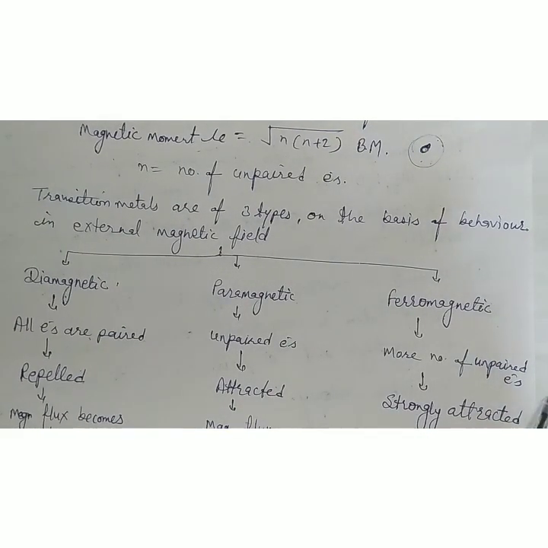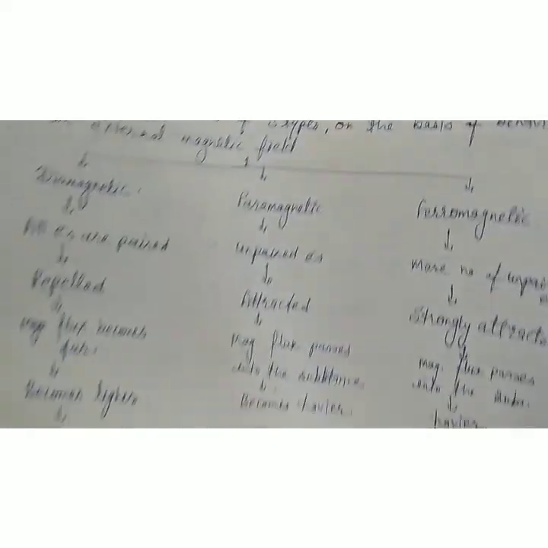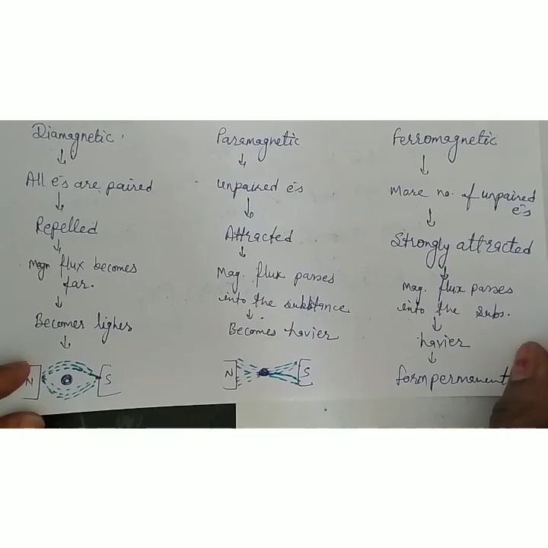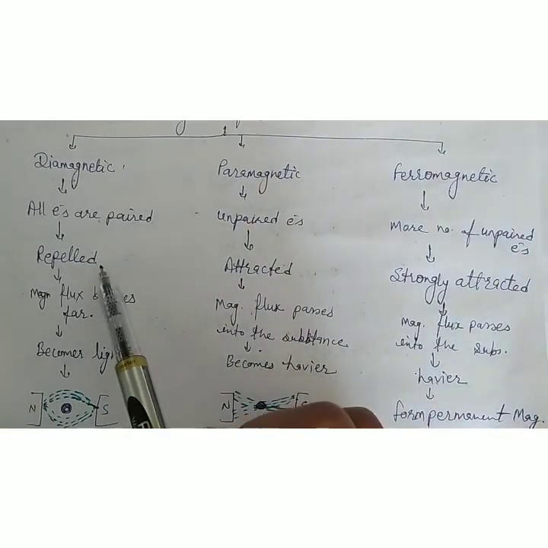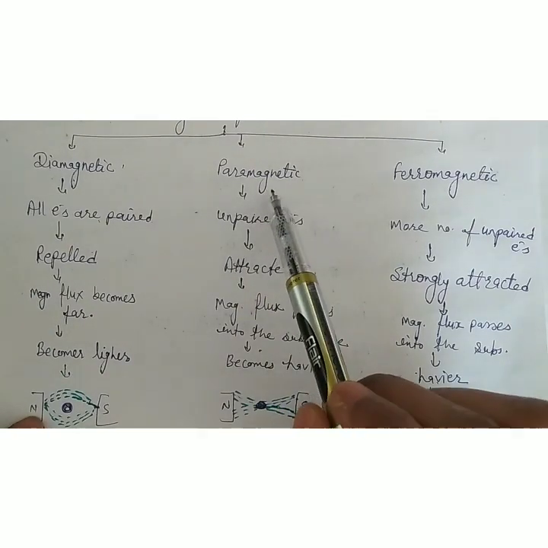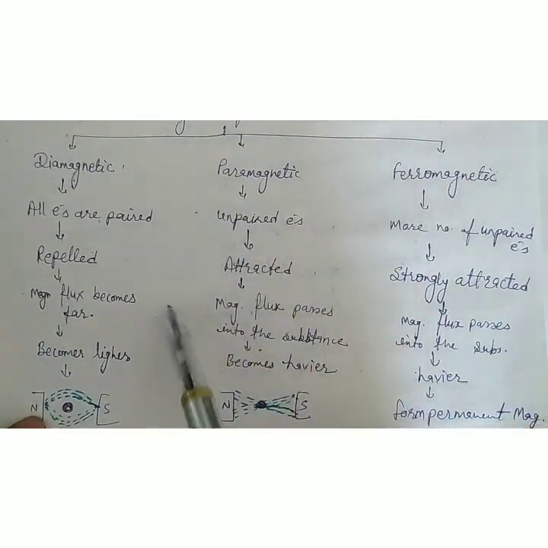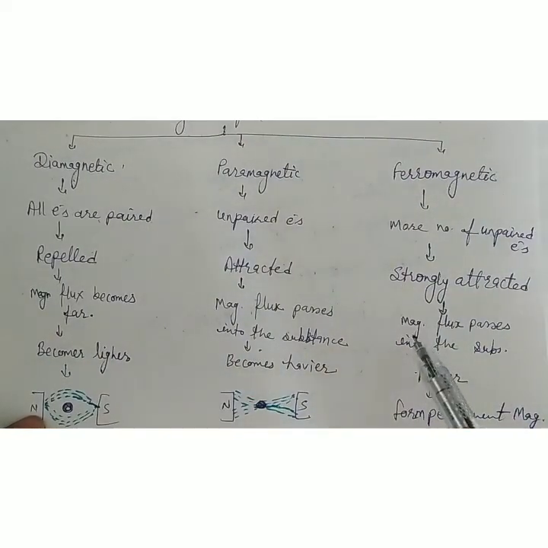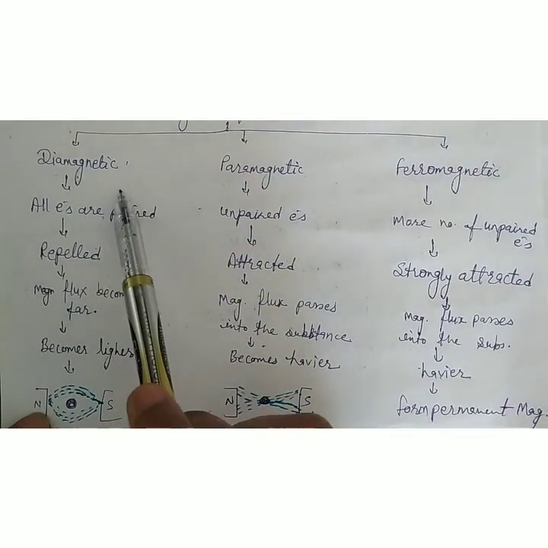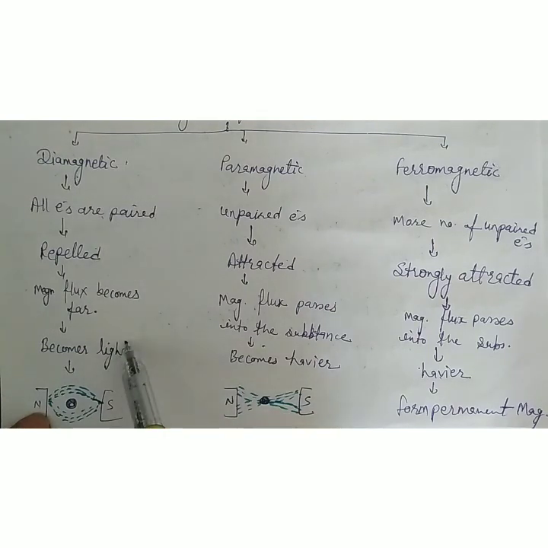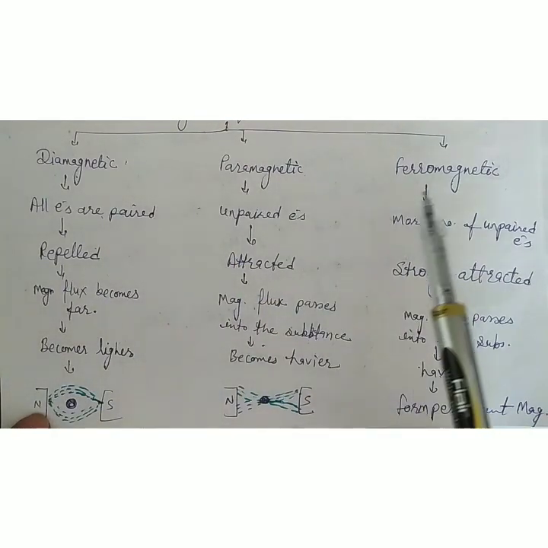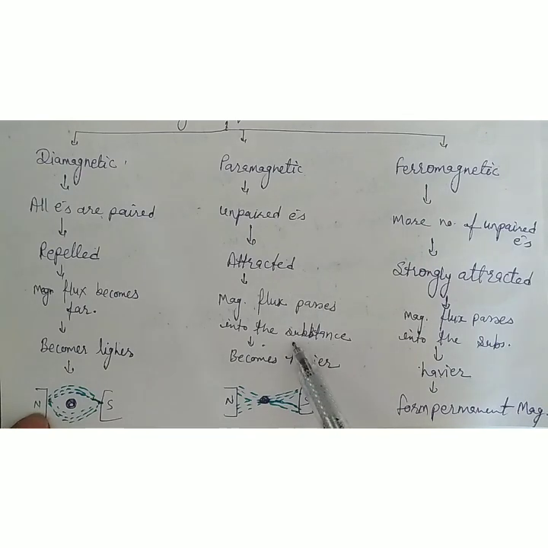In this process, the magnetic flux stays far away from diamagnetic substances, while in paramagnetic substances the magnetic flux passes through the substance. The same is true in ferromagnetic substances, where the flux passes through the substance. Diamagnetic substances become lighter in an external magnetic field because the flux is repelled, while paramagnetic and ferromagnetic substances become heavier in the external magnetic field.